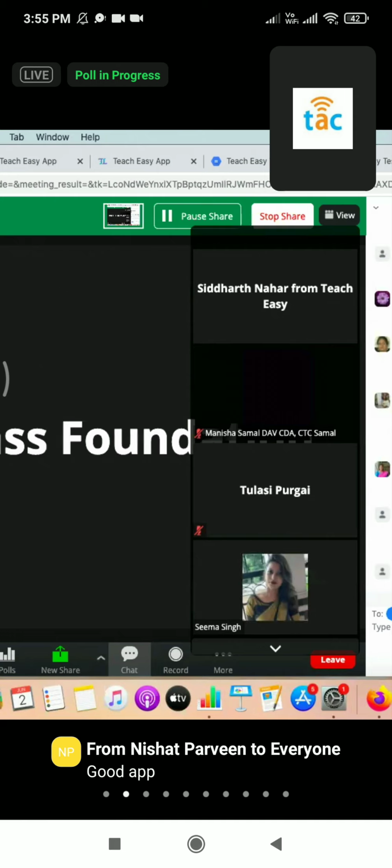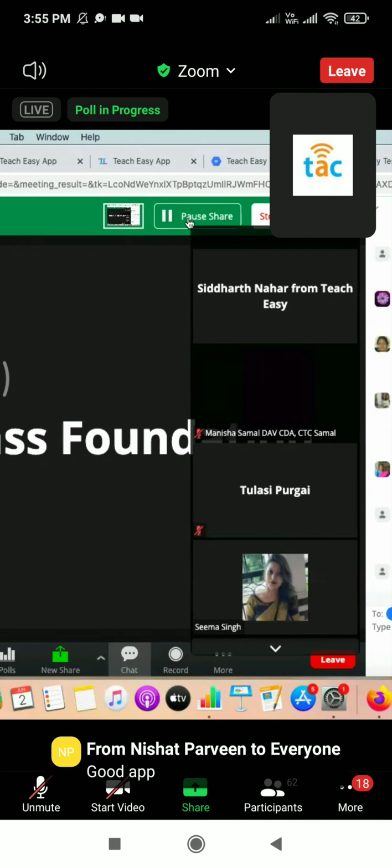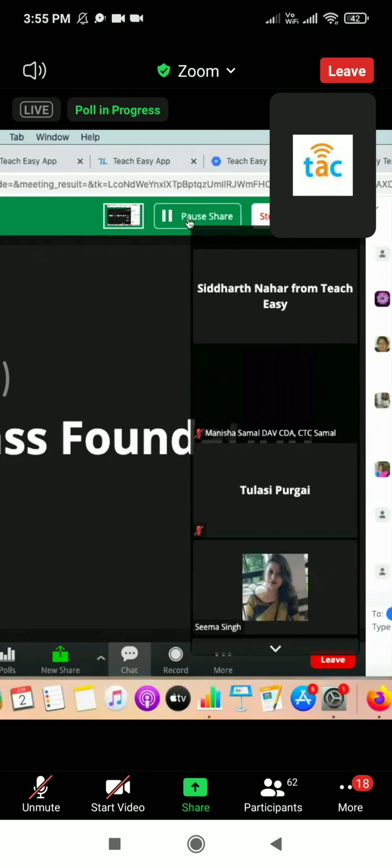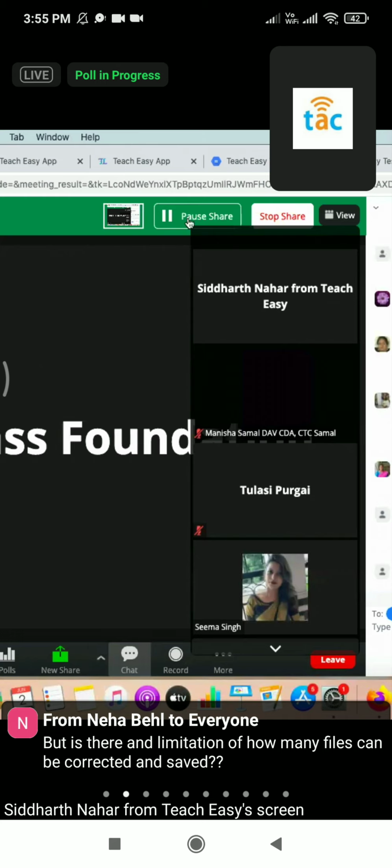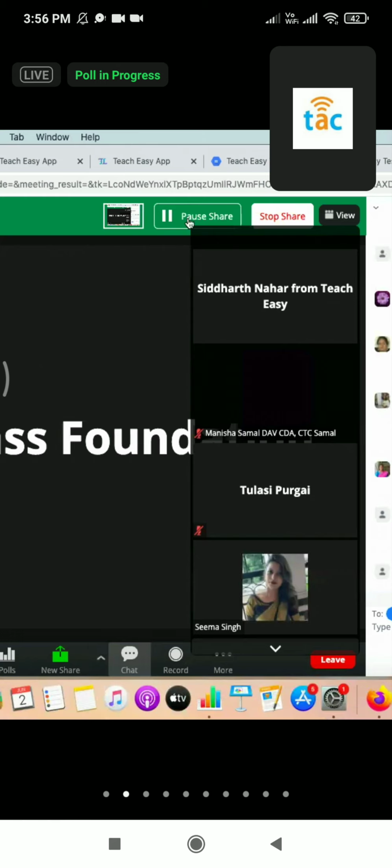Namrata ma'am has asked: if there are 40 students, do we need to paste 40 links, or is it possible to send them through an Excel sheet at once? All right, this is good feedback for us. At this moment, every file is stored in a unique URL, so you have to share the unique URL.